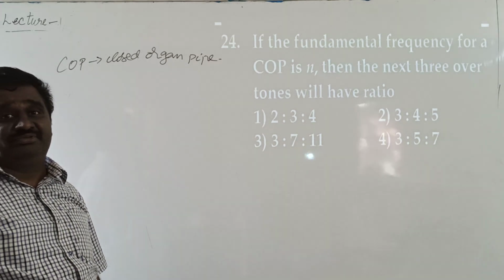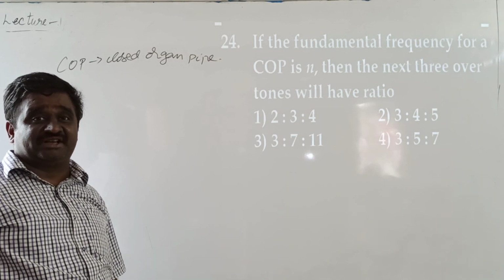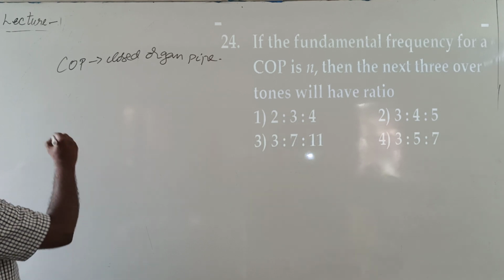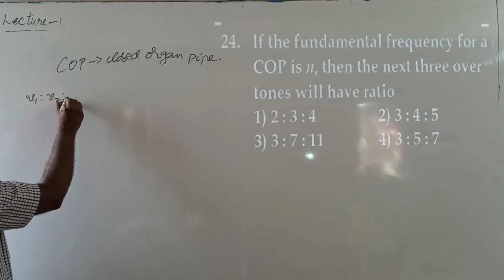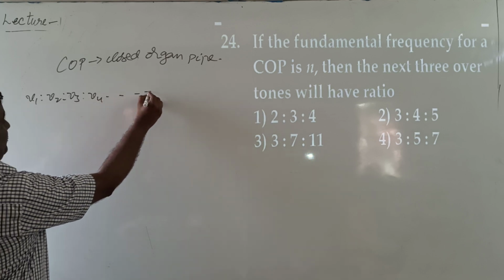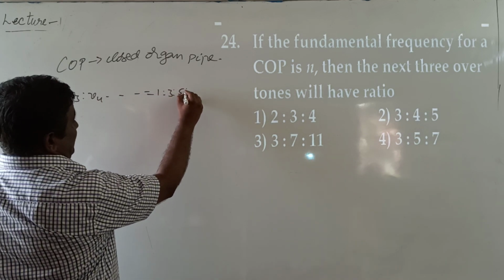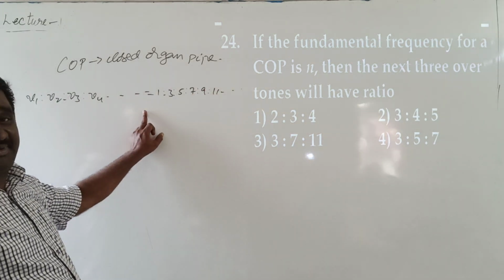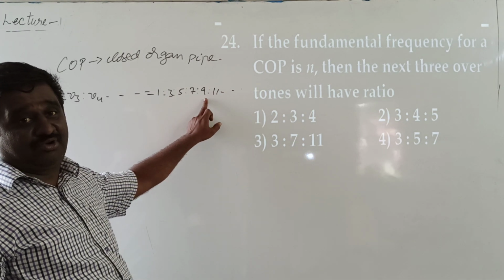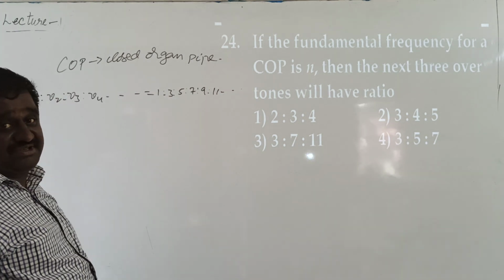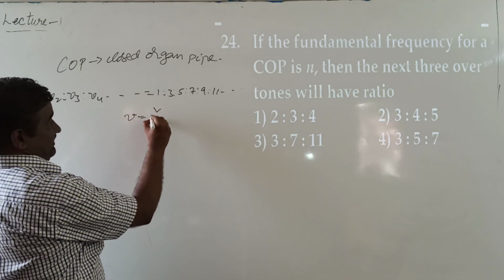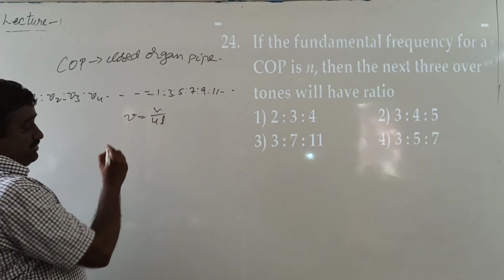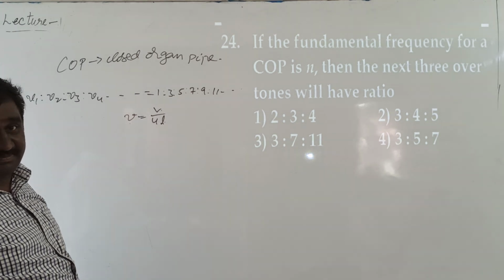So in the formation of standing waves or stationary waves in a closed pipe, the ratio of harmonics mu1 is to mu2 is to mu3 is to mu4 and so on equal to 1 is to 3 is to 5 is to 7 is to 9 is to 11 and so on. In standing wave pattern of a closed pipe, only odd harmonics are present, and the fundamental frequency of closed pipe mu equal to v by 4l, where l is the length of the closed pipe, v is the velocity of sound, mu is the fundamental frequency of first harmonic.